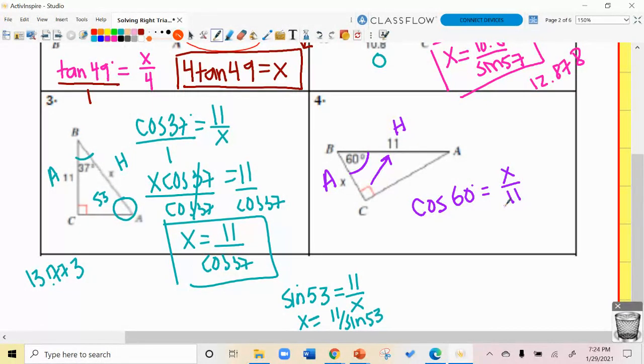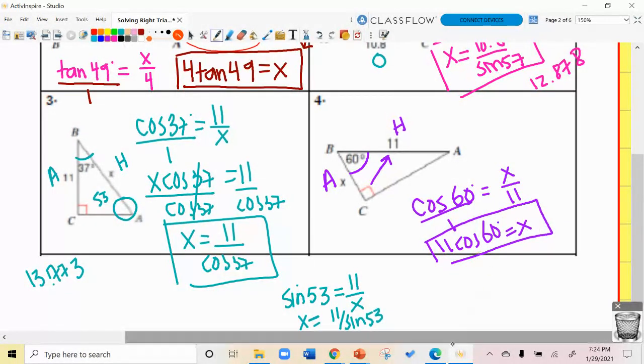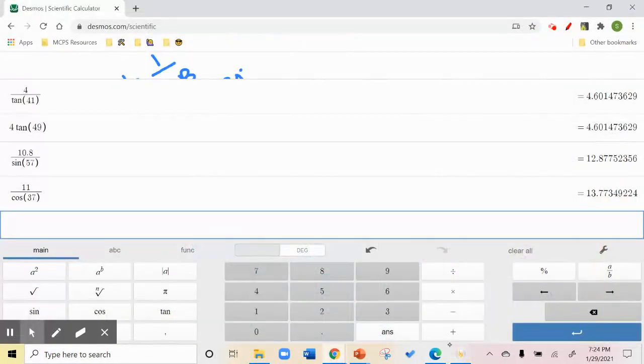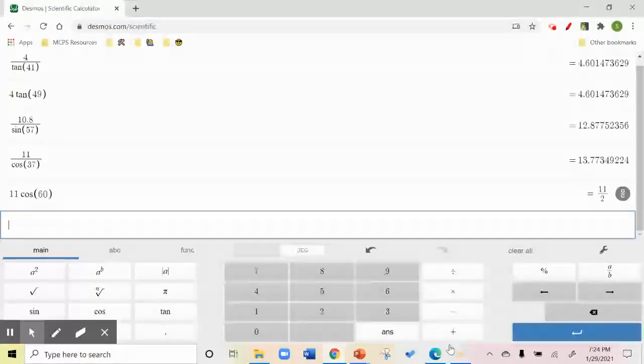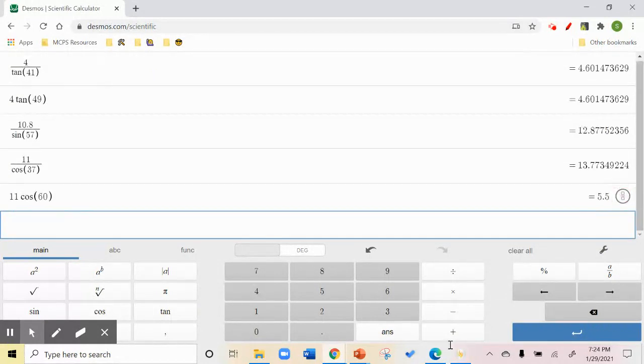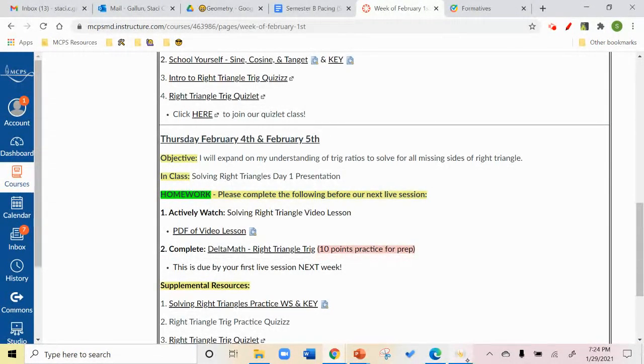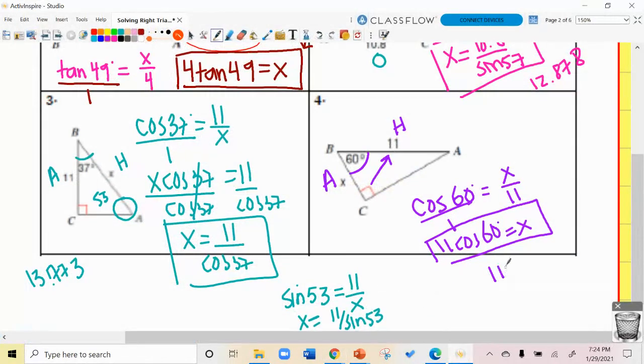When I go to solve this, 11 cosine of 60 degrees is going to equal x. And I can leave it like that. I do want to show you this one in the calculator though. 11 times the cosine of 60 degrees. Whoa, it comes out nicely, right? 11 halves or 5.5. Interesting.